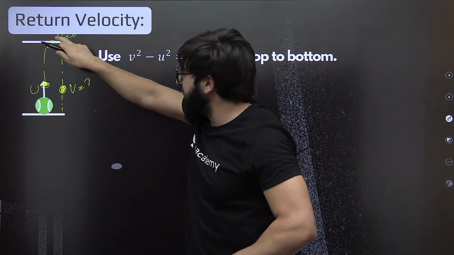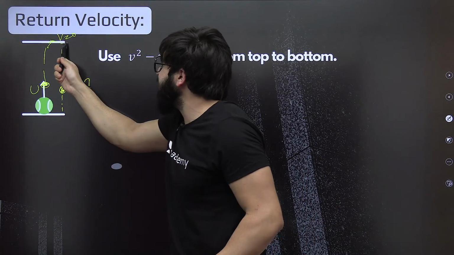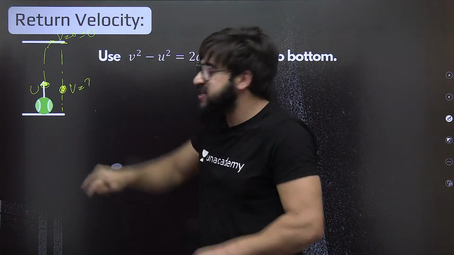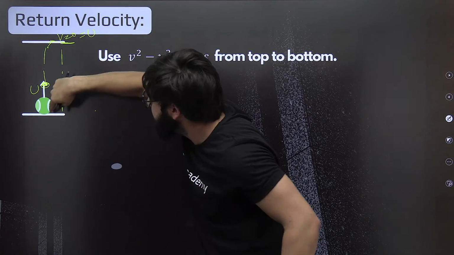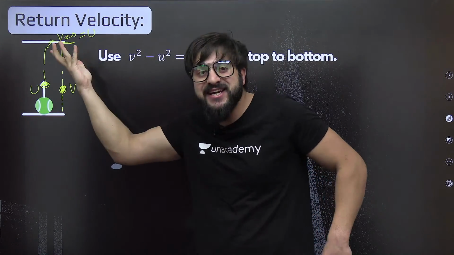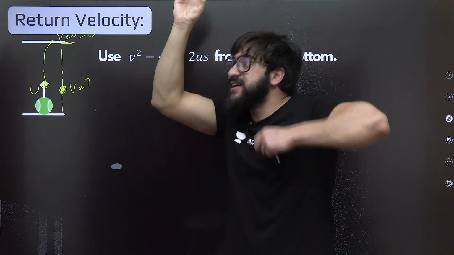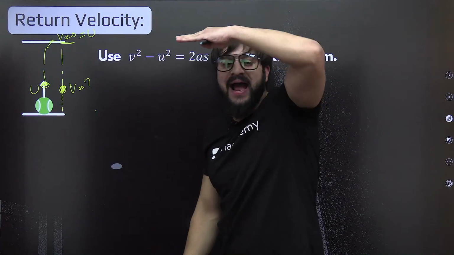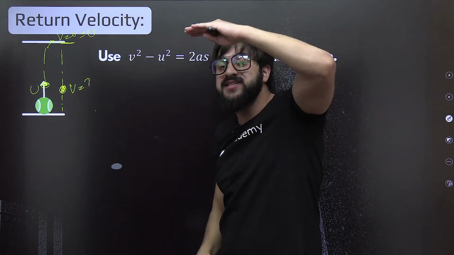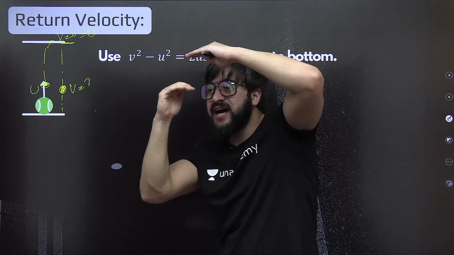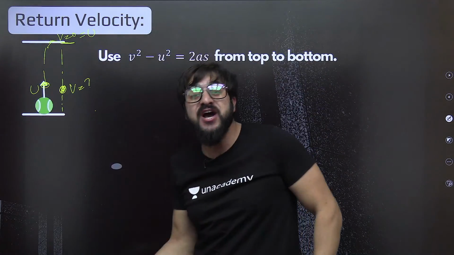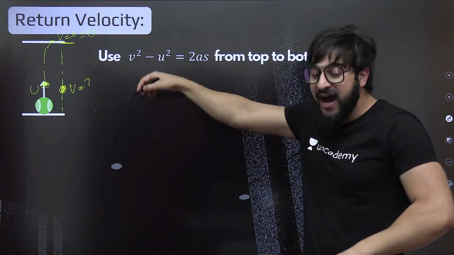That's why at this point we can put the initial velocity as 0, because at the maximum height, when it starts falling back, the velocity is 0. When it starts falling back, the velocity starts increasing. At this point, it will again be the maximum velocity with which we launched it. You will get to understand how exactly.